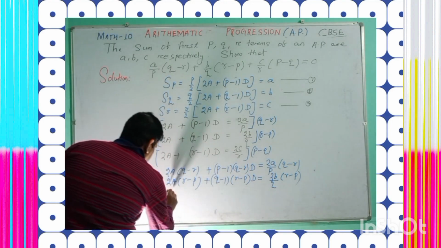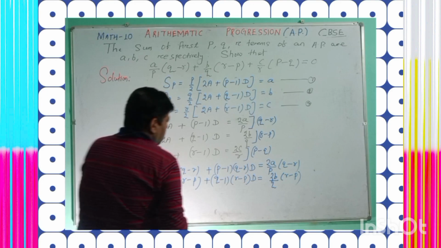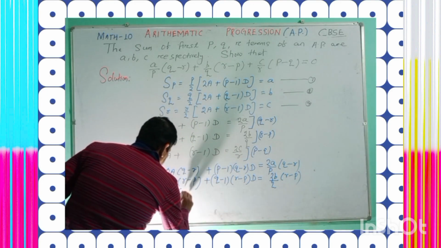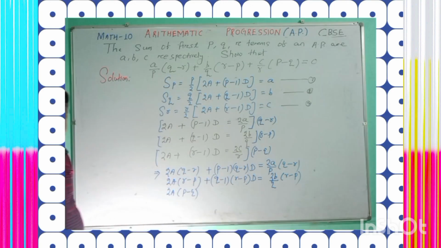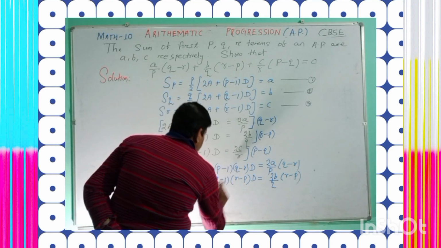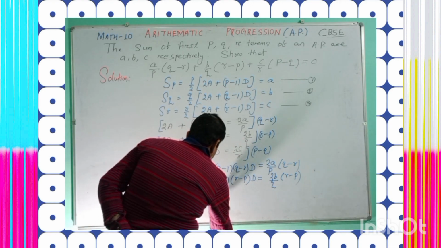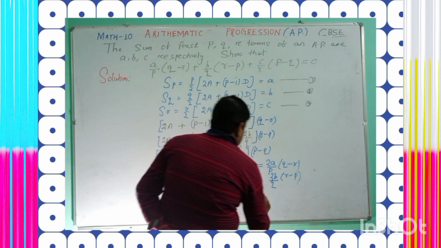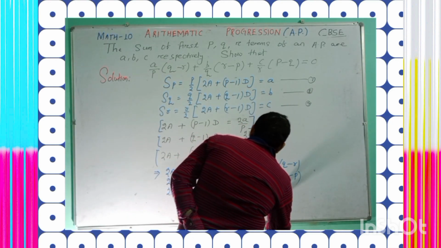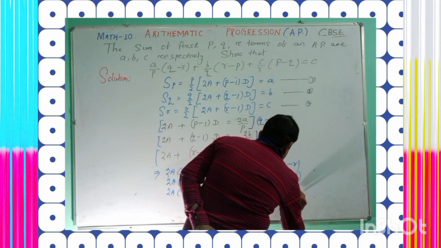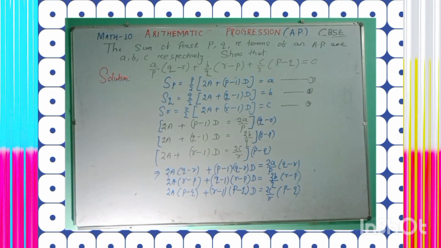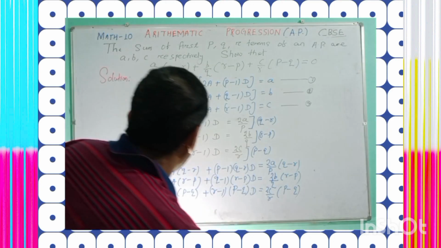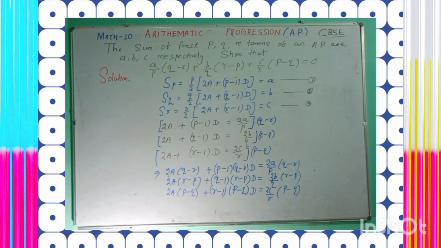Okay? So 2A, in a similar manner, P minus Q is also we have to multiply. This is 2A whole into P minus Q. Yes? Plus P minus Q is multiplied R minus 1 whole into P minus Q whole into D, which is 2C by R whole into P minus Q. Is it clear? Yes? Understand? Look at the statement here. Okay. Once again, see, note down. Okay. Shall I proceed? Okay.